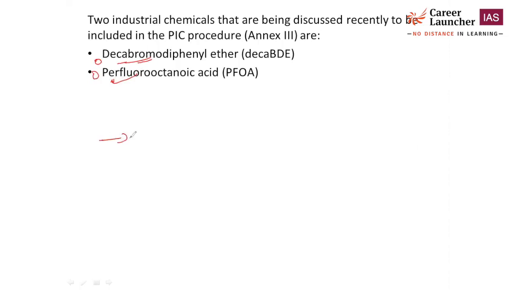So these three important conventions are also known as the BRS Conventions: Basel, Rotterdam, and Stockholm. Okay, Stockholm Convention. I hope this video is helpful for you, because in this year's prelims maybe a question will come from this topic.